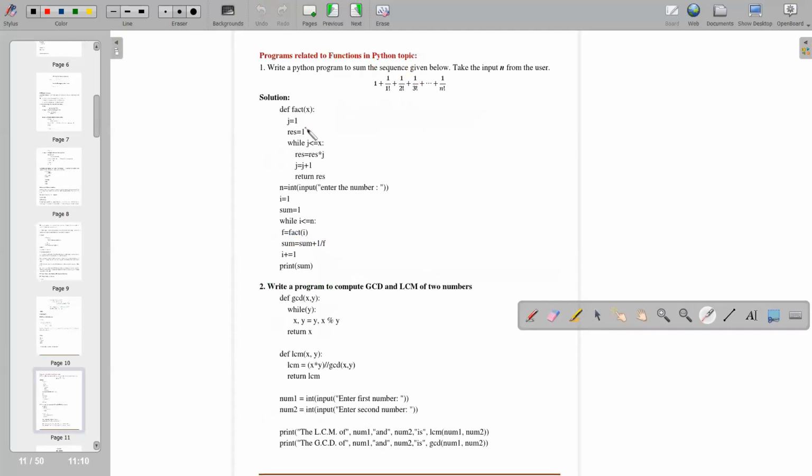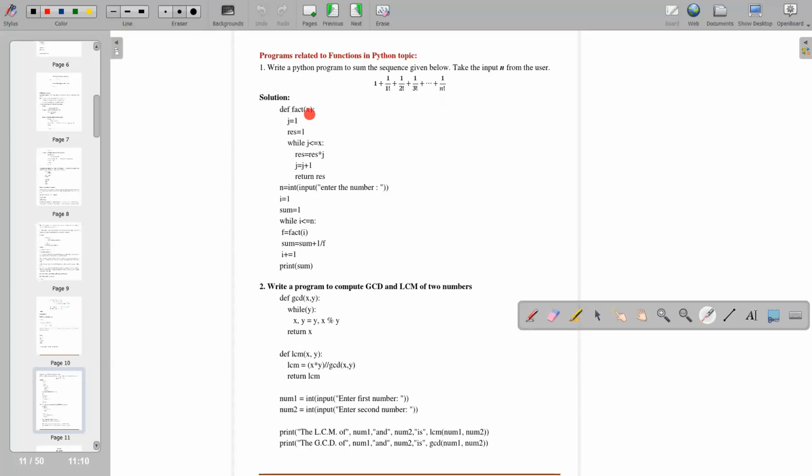See, there are some programs related to a function. One is: write a program to sum the sequence of given numbers. This is the sequence. Now, how will you make a program for this? def fact(x). Okay, you are defining this because here there is a factorial, so you have to find the factorial of a number.